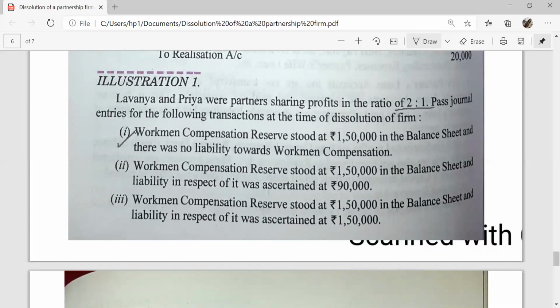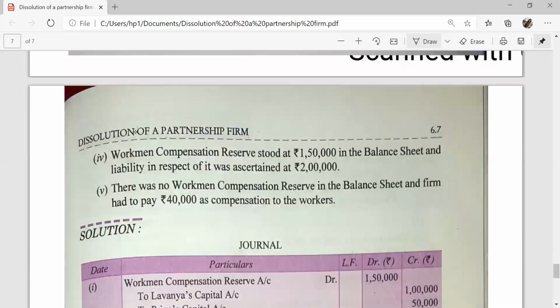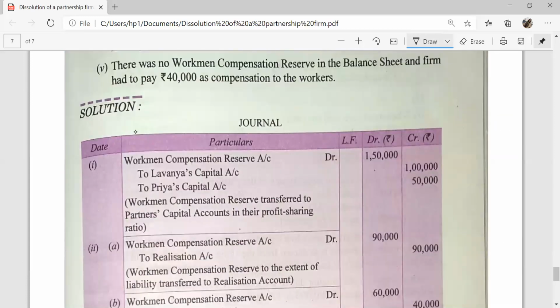It means the whole amount of the workmen compensation reserve will be transferred to the partners capital account in their profit sharing ratio, that is 2/3 and 1/3. Workmen compensation reserve 1,50,000 to Lavanya's and Priya's capital account in the ratio of 2/3 and 1/3.